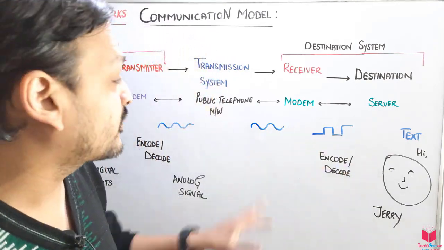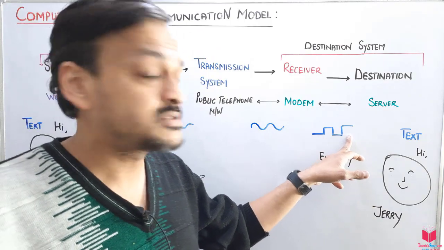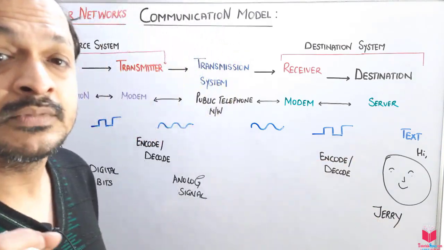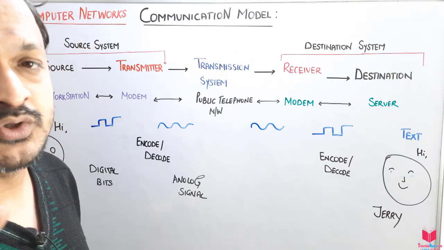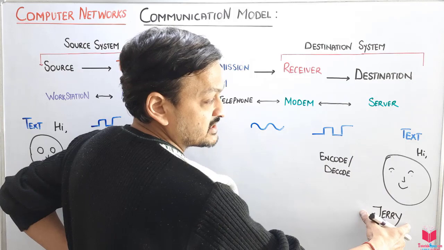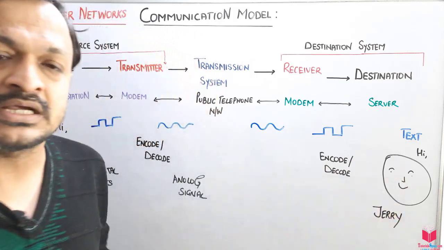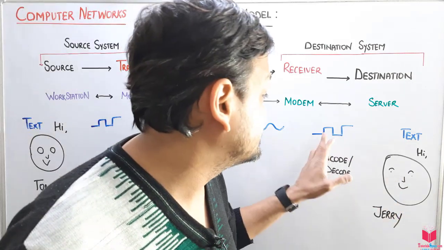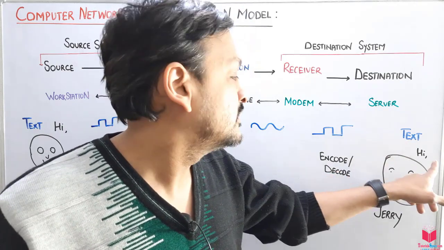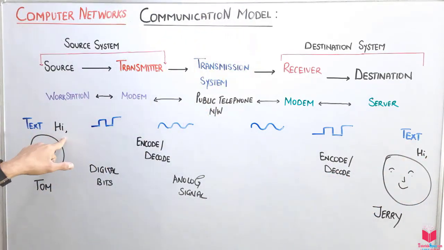Why are we converting from analog to digital bits? Because this device, Jerry's device, or every device, understands digital bits, that is, 0 and 1. We also know this. So these 0 and 1 bits go to Jerry's mobile. Jerry's mobile processor converts these digital bits into exactly what the data was, the textual data, that is, "hi", which was sent by Tom. So this is basically a communication model, which works exactly like this.